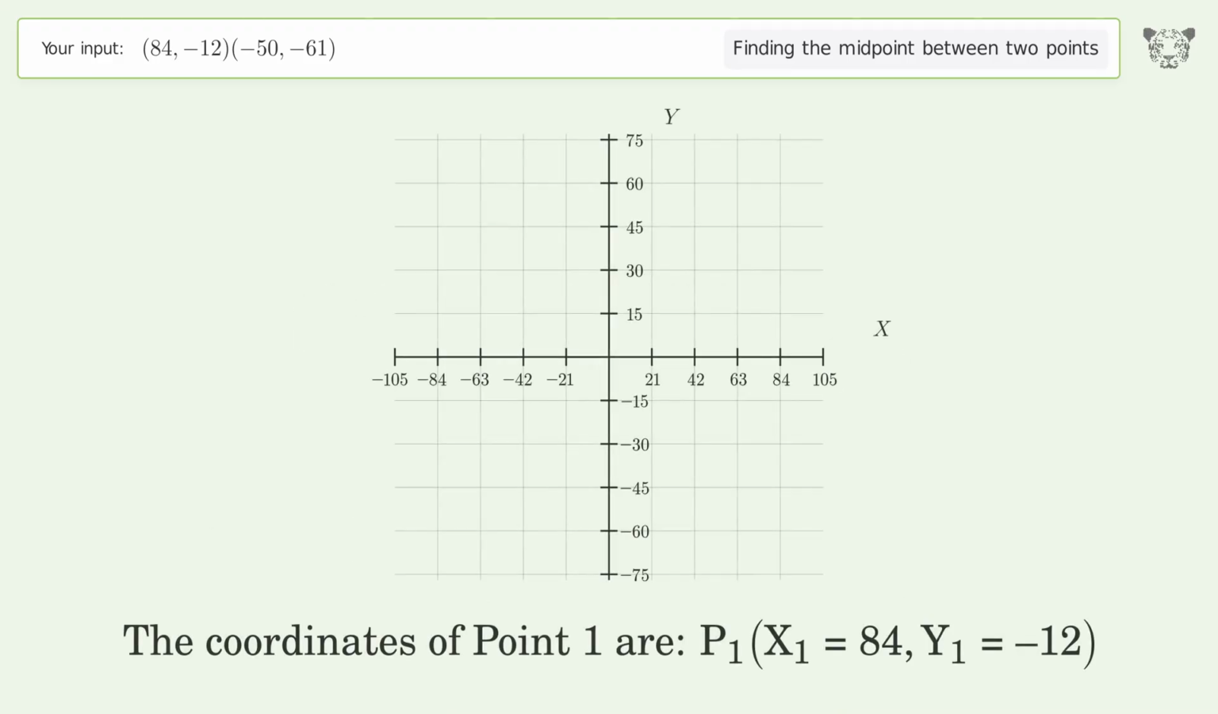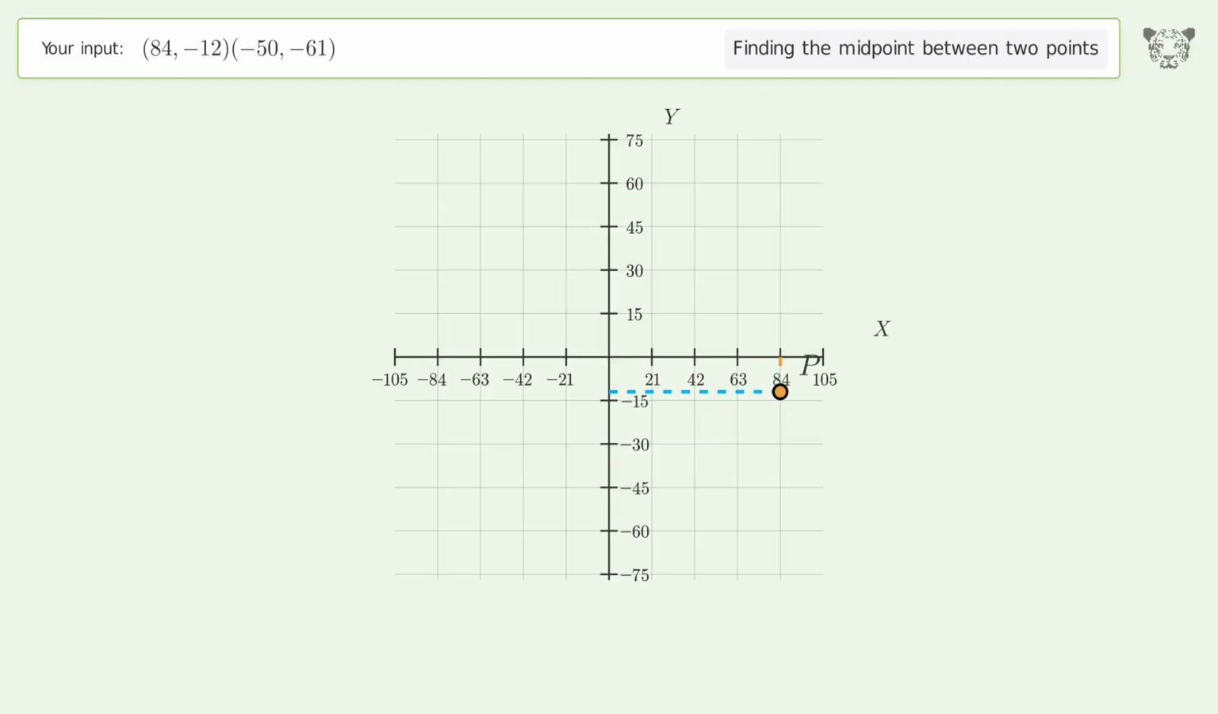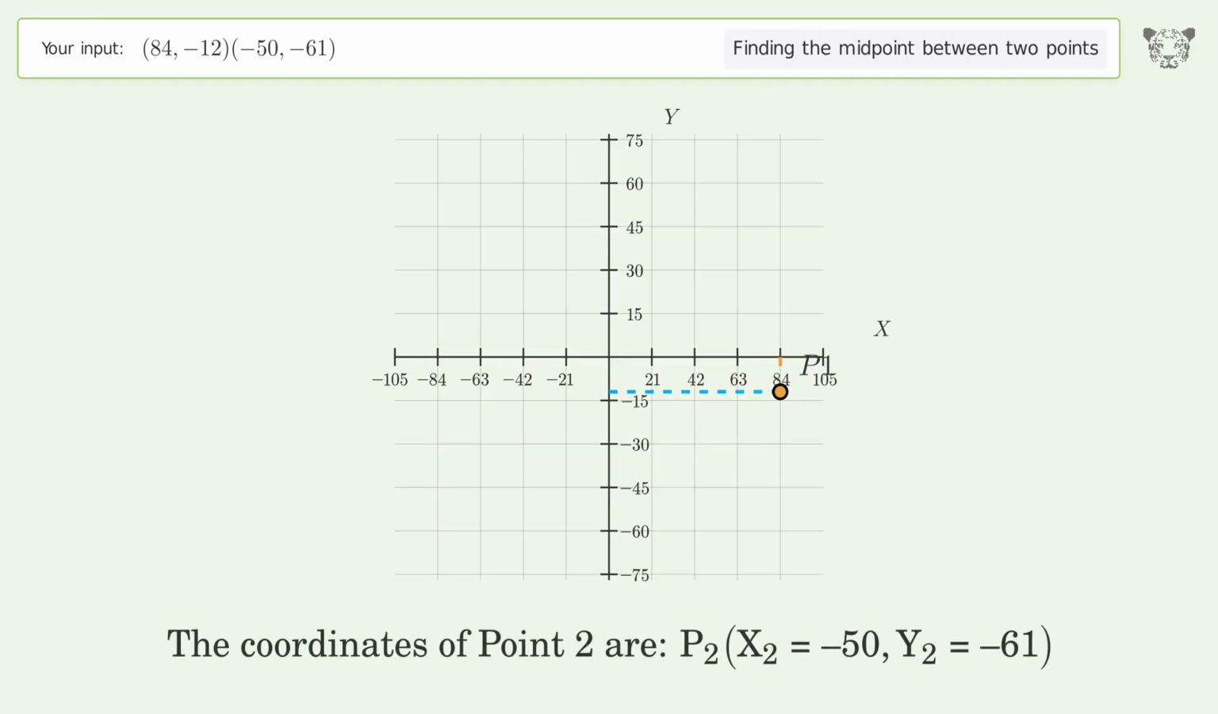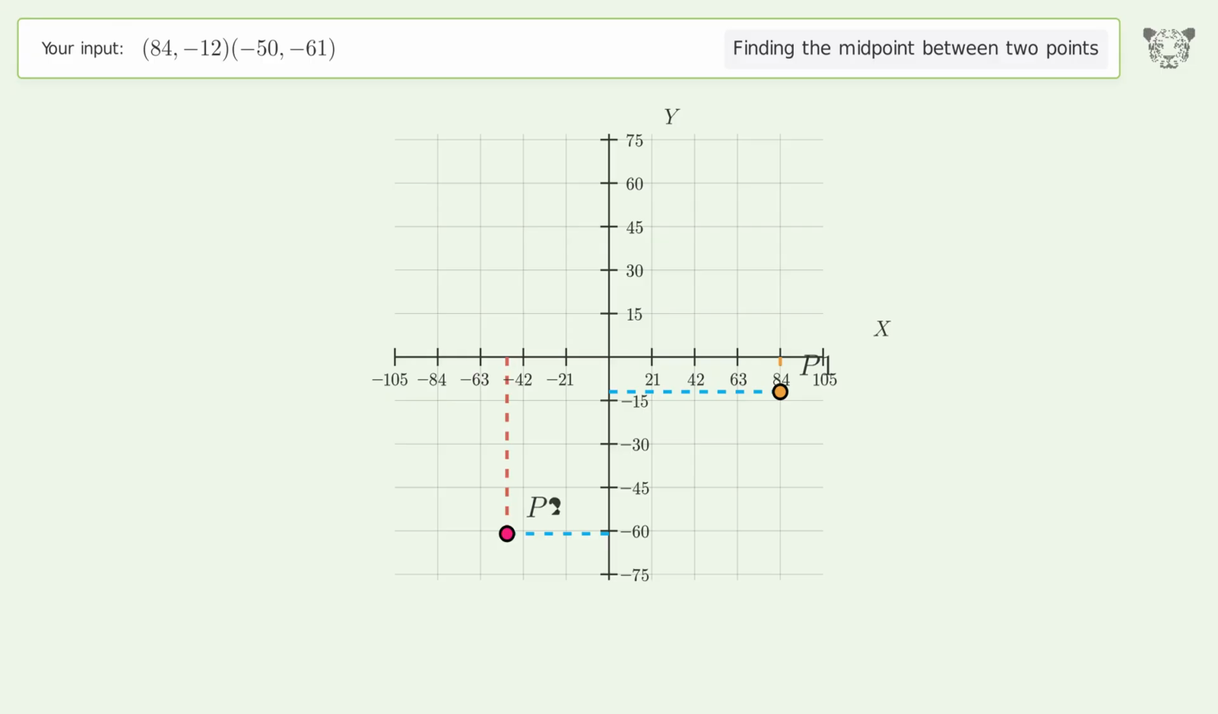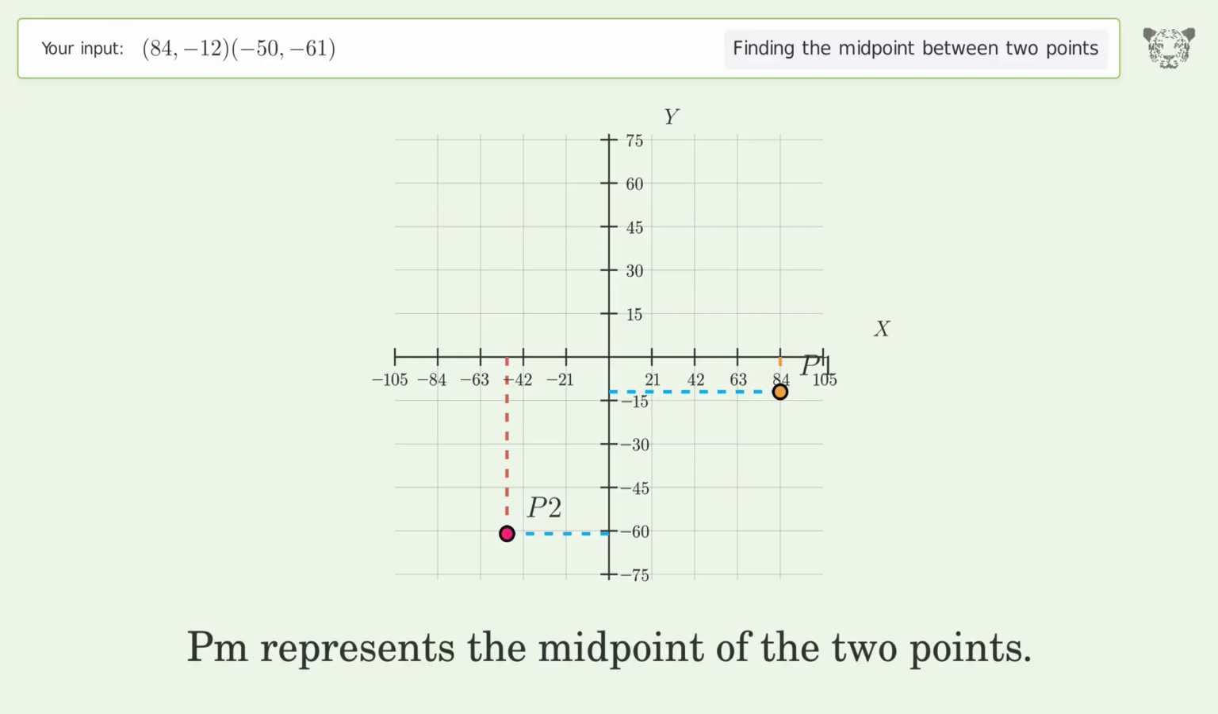The coordinates of point 1 are, x1 equals 84, y1 equals negative 12. The coordinates of point 2 are, x2 equals negative 50, y2 equals negative 61. PM represents the midpoint of the 2 points.